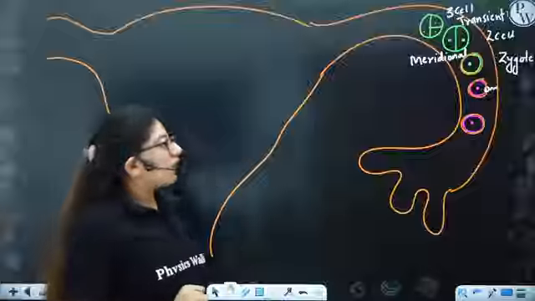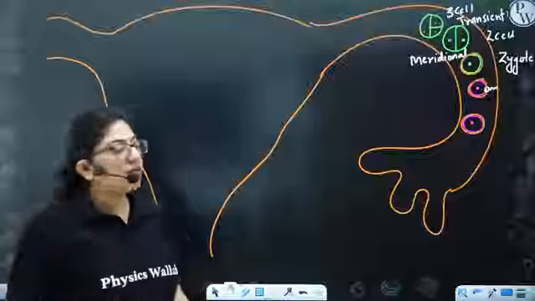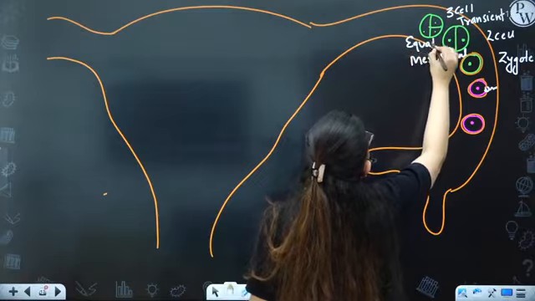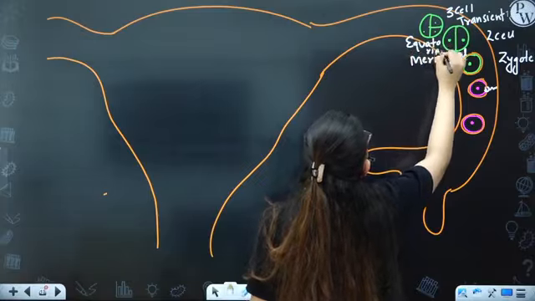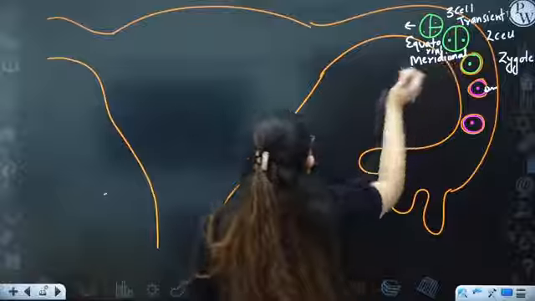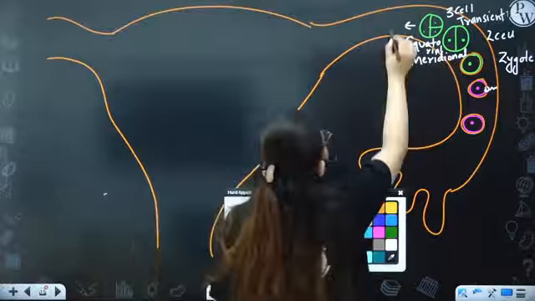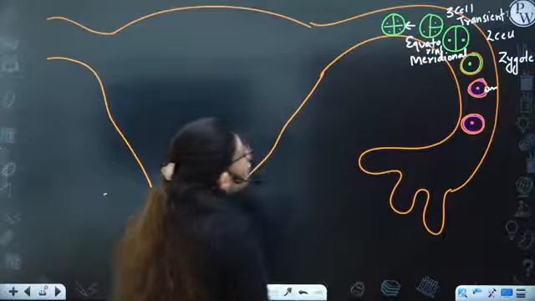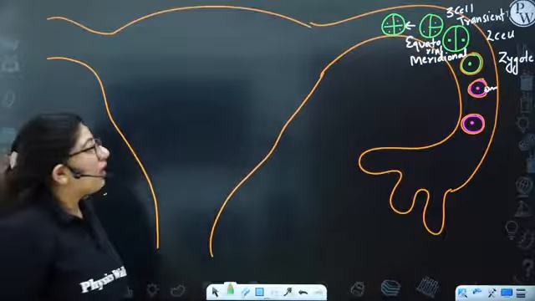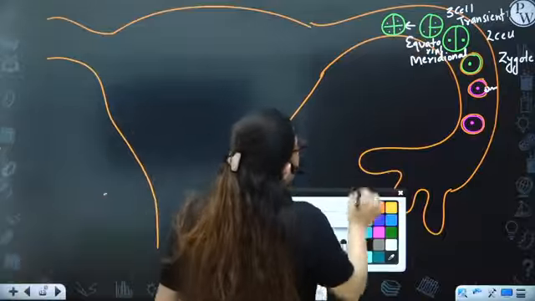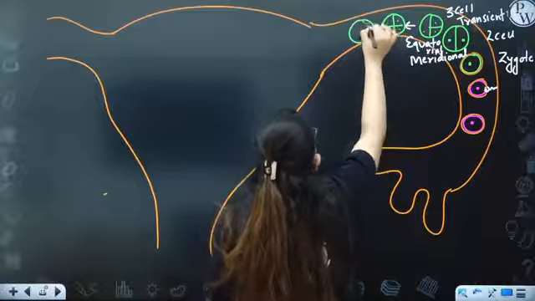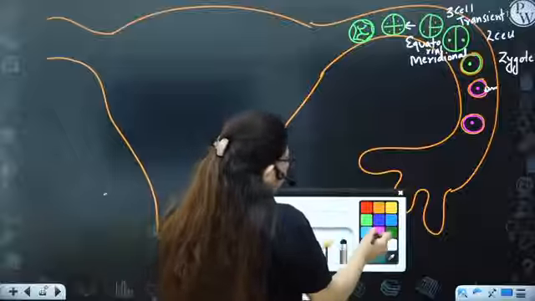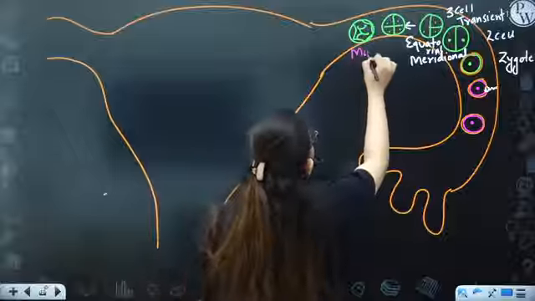After this, the division is equatorial, and then again the meridional division will take place, and the four cell stage is formed. After the four cell stage, the eight cell stage is formed, and you call it morula.